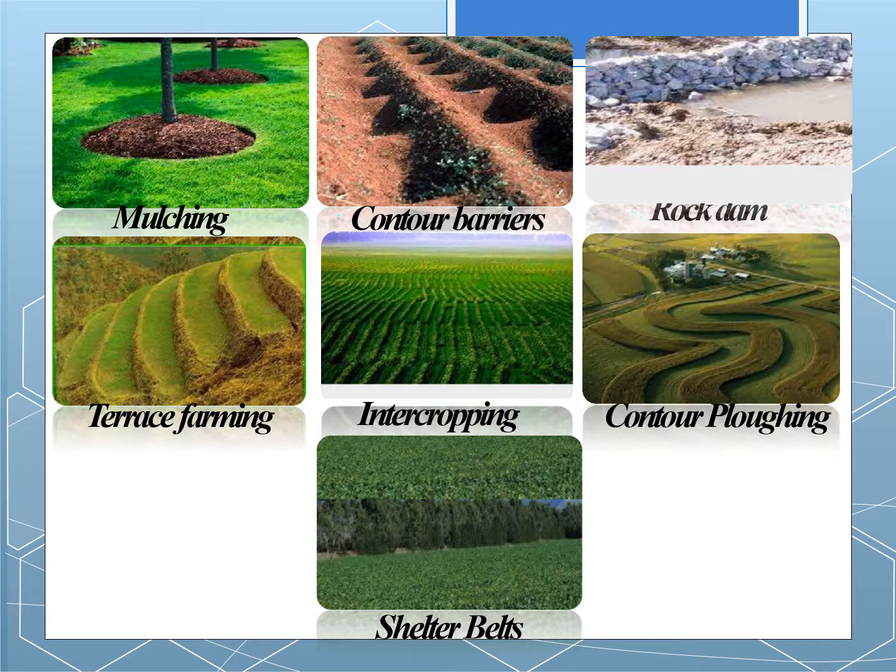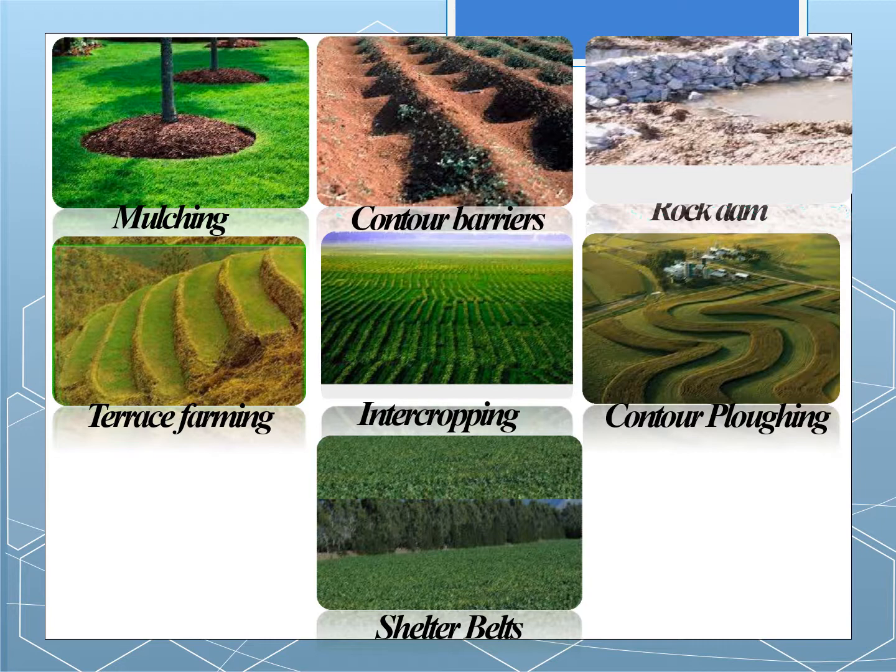The next one is contour barrier. Contour barrier means stone, grass or soil is used to build up barriers. You can see the second picture. The third one is rock dam, when rocks are piled one upon another, which helps to slow down the flow of water, and thus prevents soil loss. The next one is terrace farming. We already know that it is created on hill slopes, and when water flows, it stays at one place, and then the extra water flows down, and that reduces the surface runoff and soil erosion.